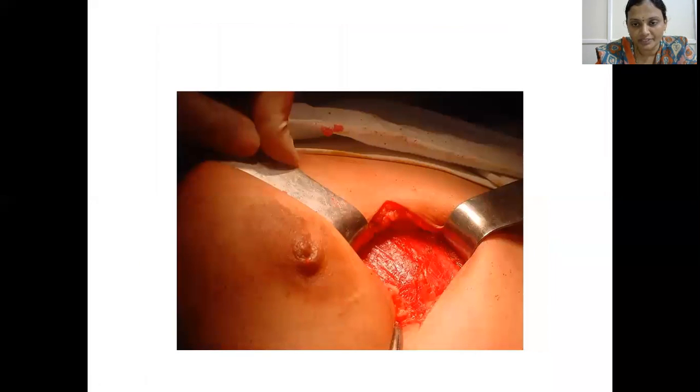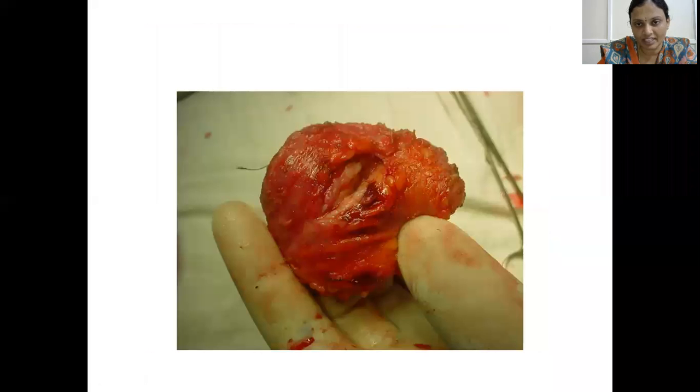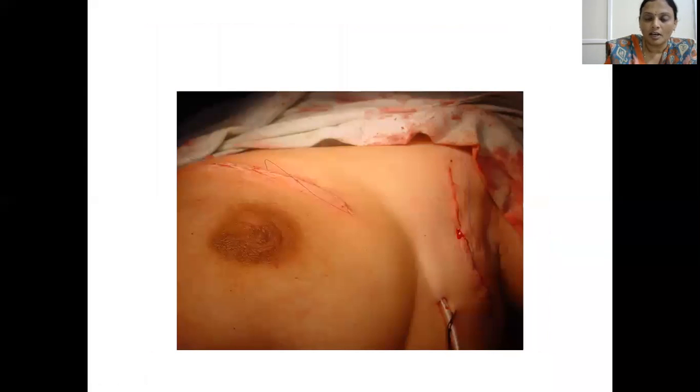So after removal of the lump at the level of the pectoral fascia with a clear margin of 1 centimeter, this is the cut section of the lump. We will send it for histopathological examination after marking. After axillary clearance of level 1 and 2 lymph nodes, closure of both sides separately, no drainage to the lump surgical site, but we will put a drain to the axillary incision for drainage.